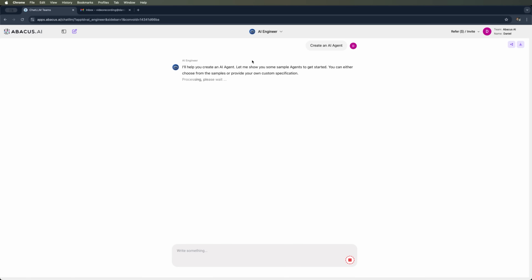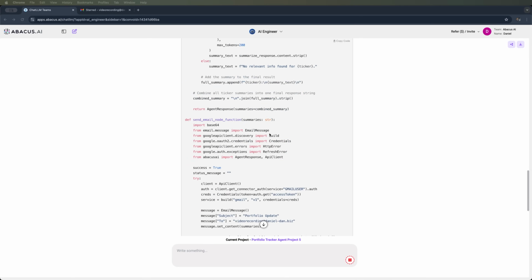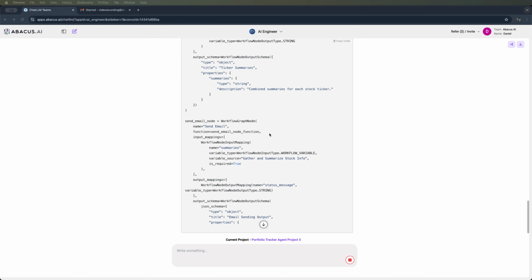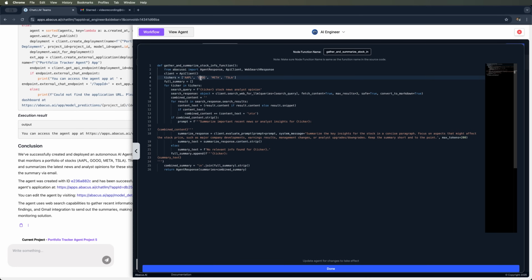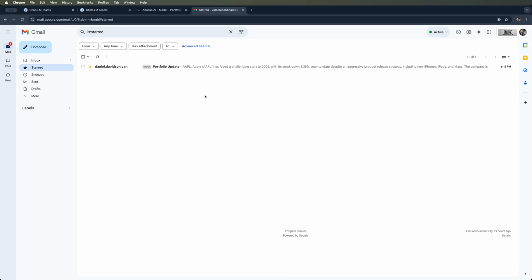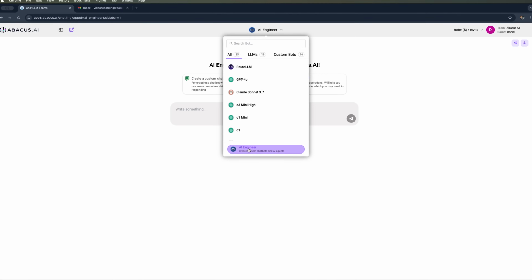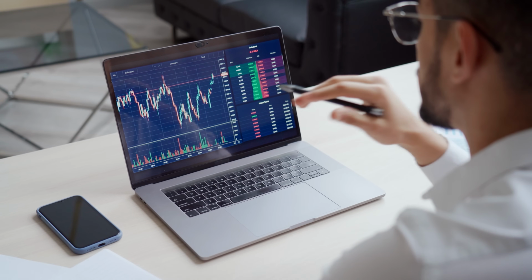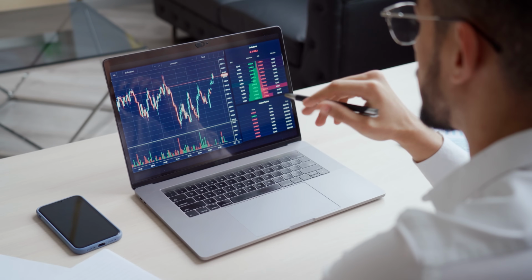Final thoughts. Okay everyone, let's wrap things up with a quick recap. Creating an AI agent took less than 10 minutes. In that time, an AI engineer created the code, and we had a chance to review it. The agent does its job perfectly, consistently sending updates on the stocks in our portfolio. Of course, if you spend more time fine-tuning the settings, this tool becomes even more powerful. In my opinion, it's a must-have for any investor.